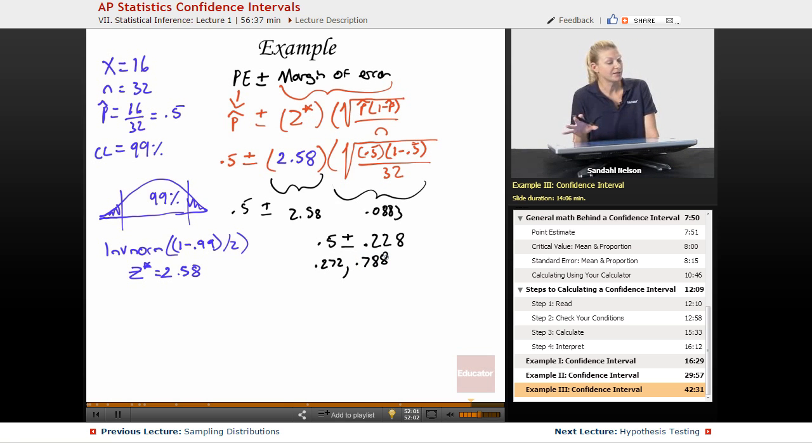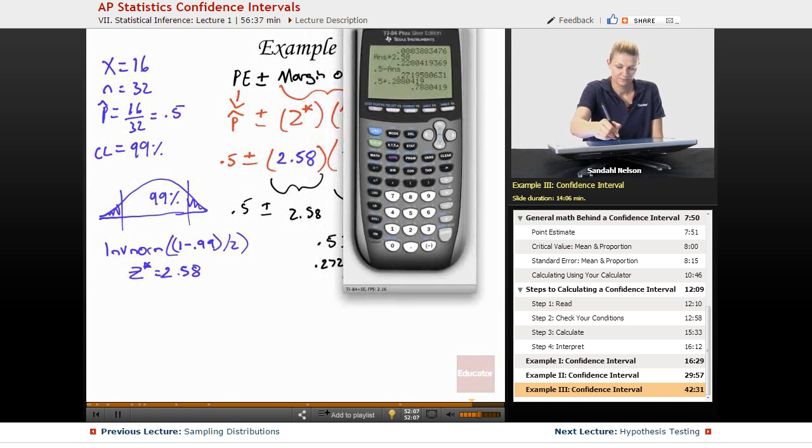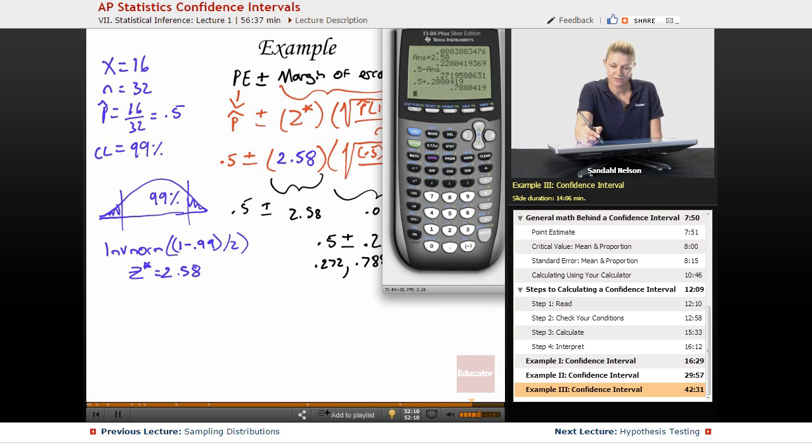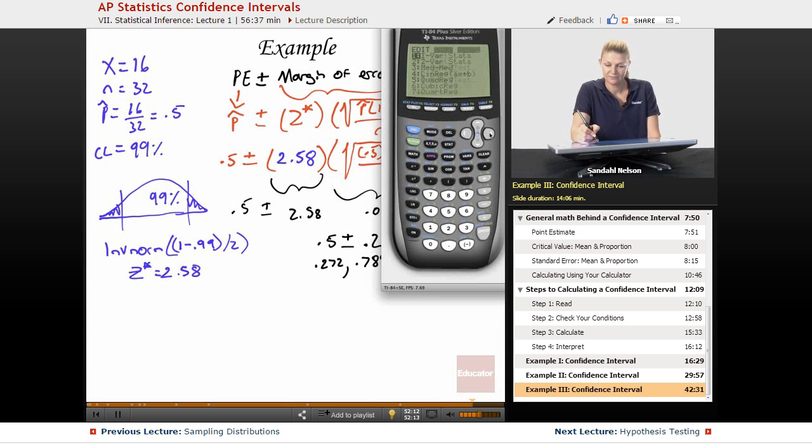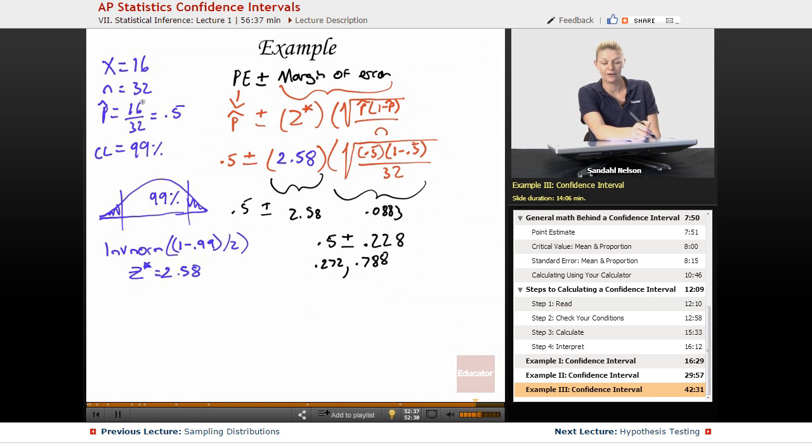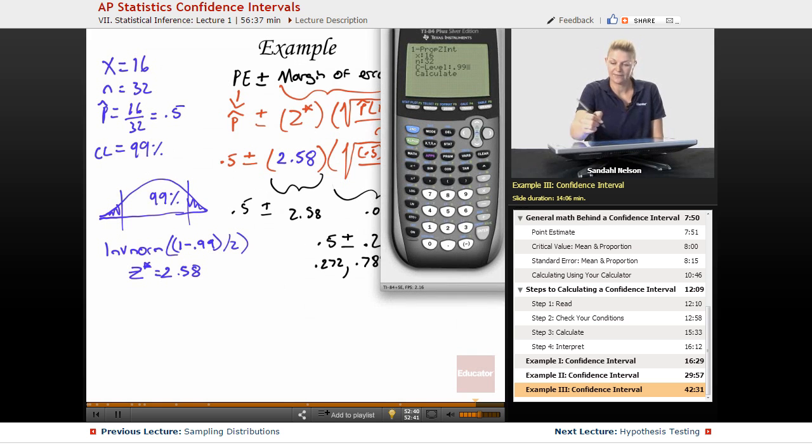Perfect. So now before we go on to our next step, we're going to check our work in the calculator. In order to get to our confidence intervals, we're going to go stat over to test, and then we're going to go down to the intervals until we get to our 1 prop z int. So it's 1 proportion z interval. Our x is 16. Our n is 32. And we're doing a 99% confidence interval. So just a quick note, if you hadn't been given x and n, and you'd been given p hat and n, you could have solved for x. So you can always get that.